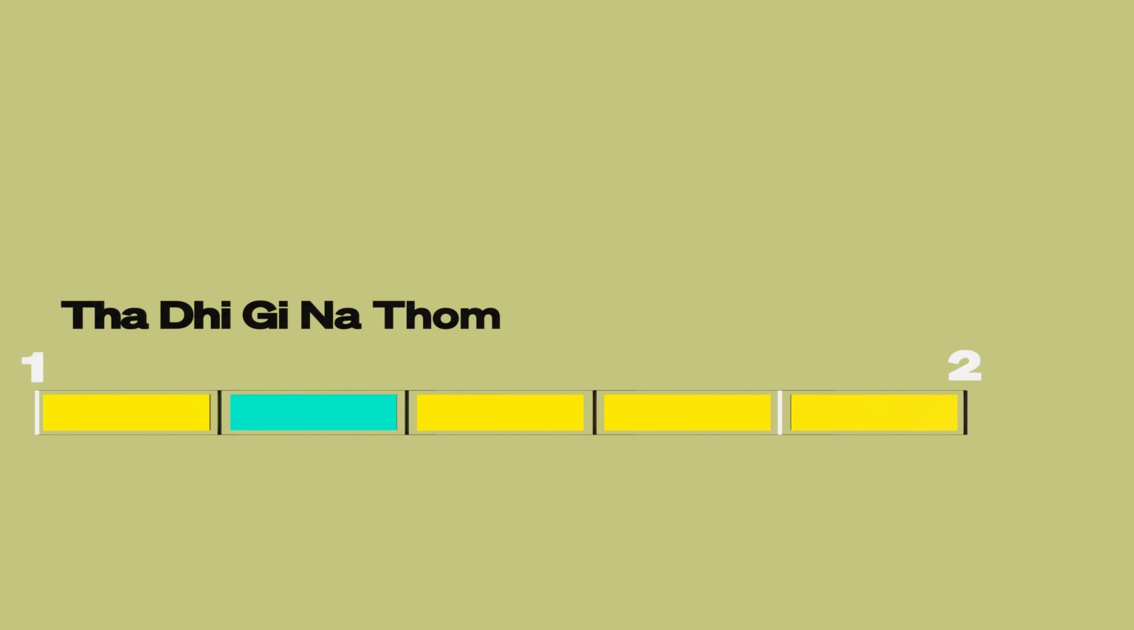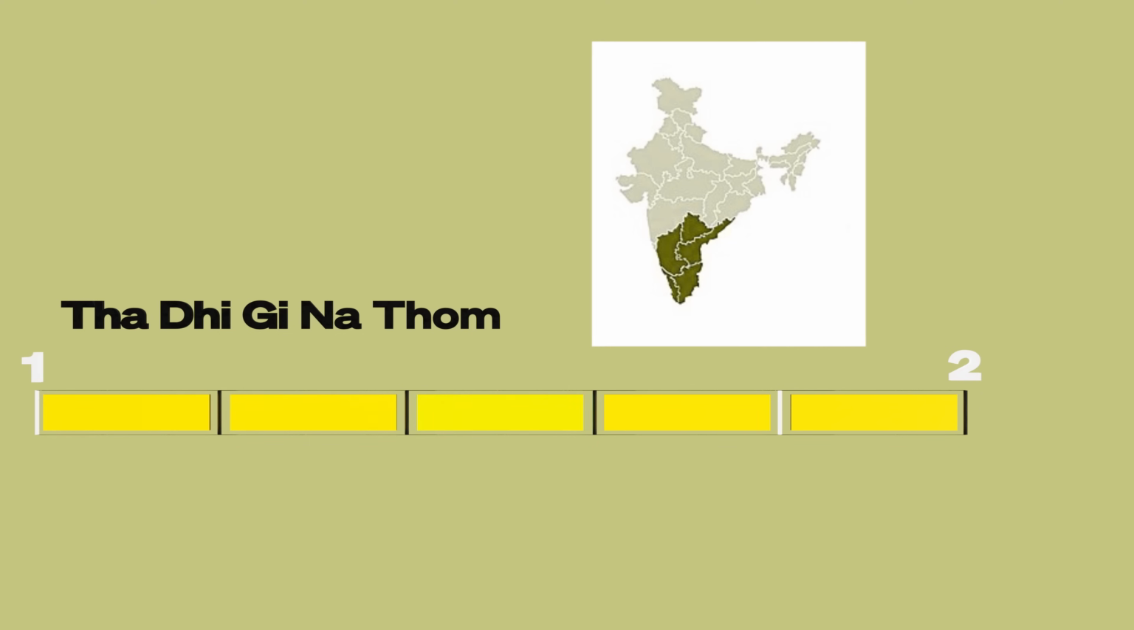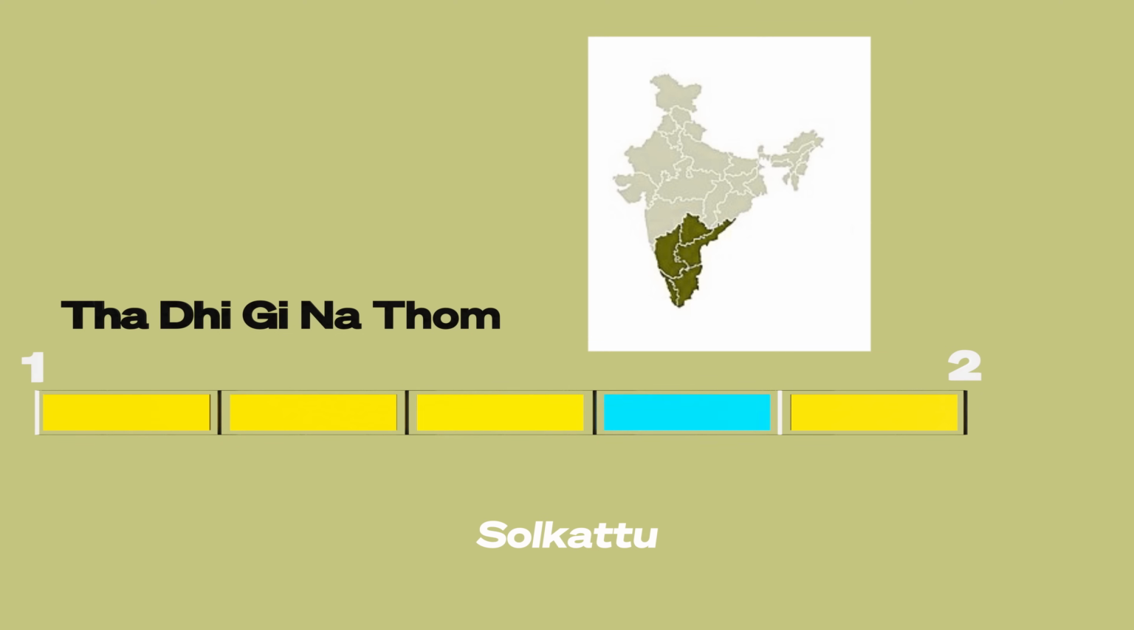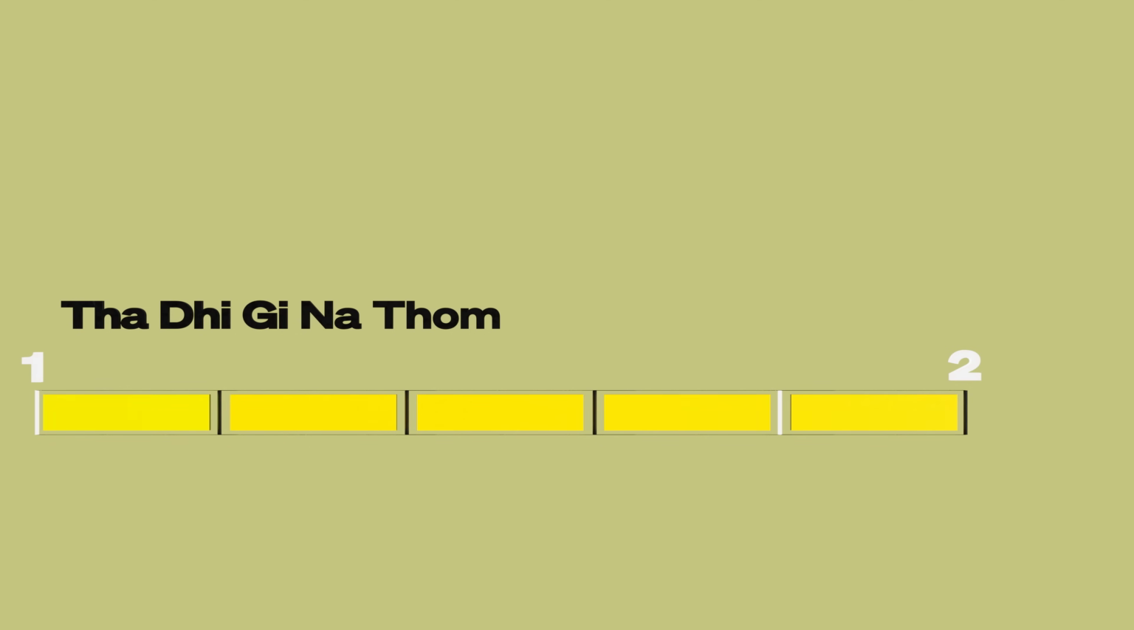The last rhythm that changed my life is known as Tati Ginatom. This rhythm is part of the South Indian tradition known as Solkattu, which is a spoken rhythmic language in Carnatic music. Tati Ginatom is specifically a 5-note subdivision. This really also helped me ground my understanding in tuplets.